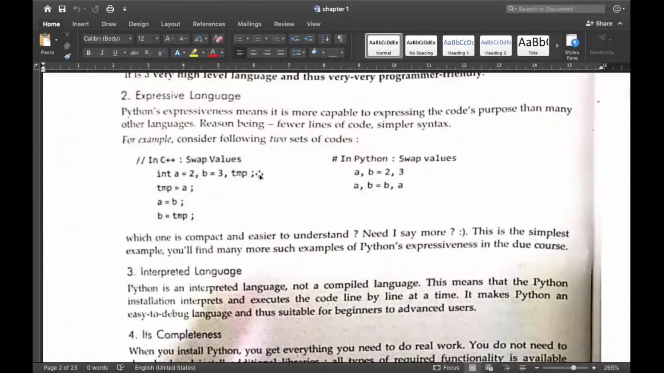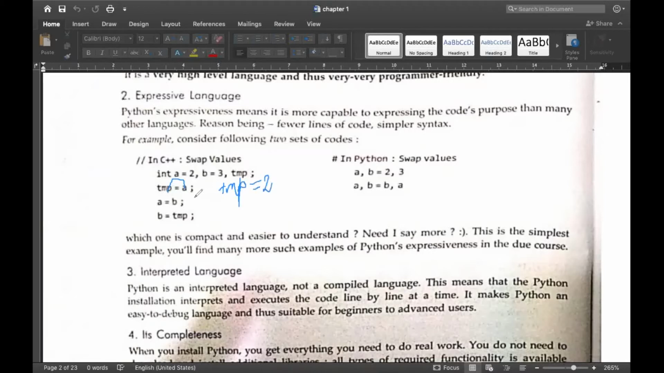Here also, they have written the case in C++. If you want to swap the values, swap means interchange the values. At first, the value of A equals 2 and B equals 3. Then a third temporary variable is defined. TMP is the third variable in which the value of A has been stored. So for now, the value of A has been stored in temp. So the value of TMP will now be 2.